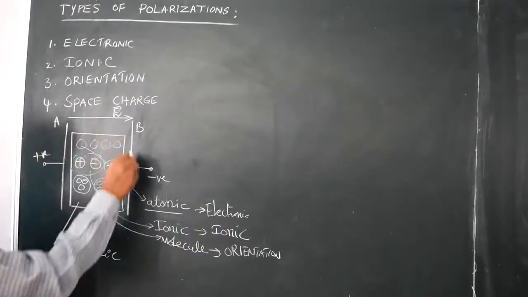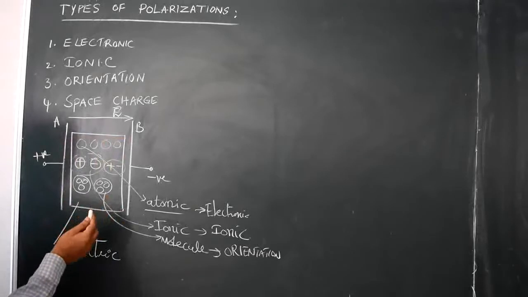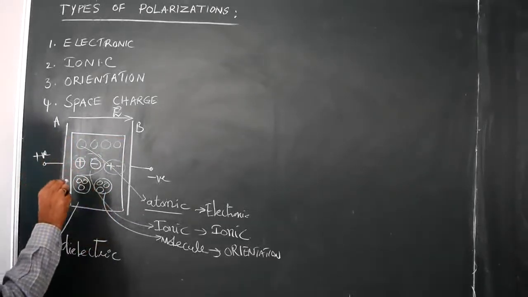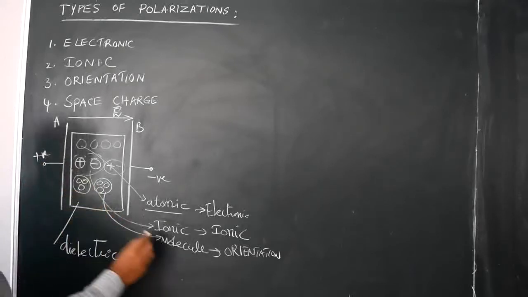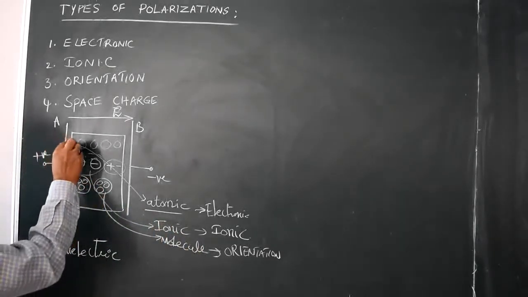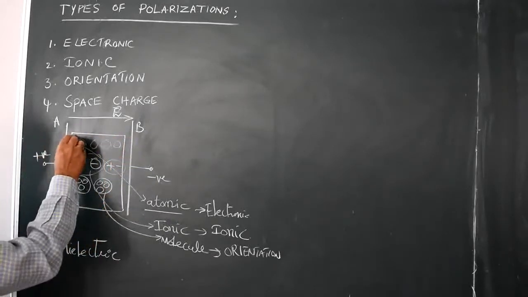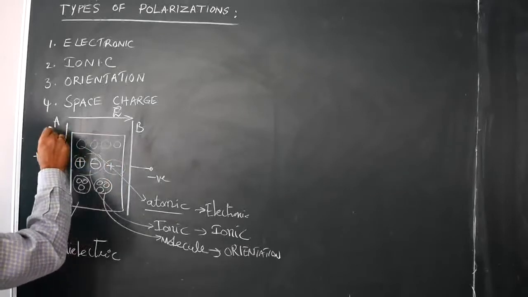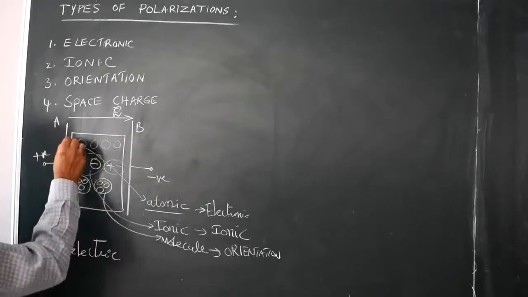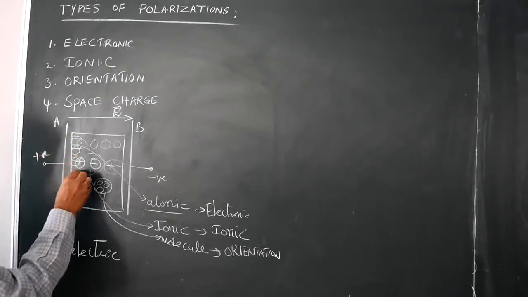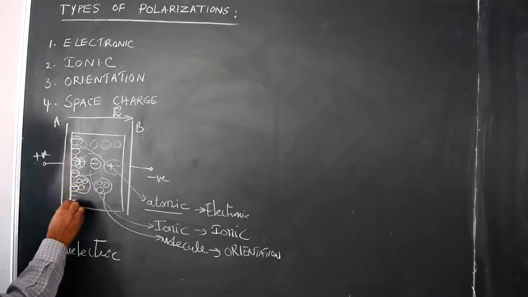And whether the dielectric is atomic, ionic or molecular, when it is placed in the presence of an electric field, applying positive and negative, opposite charges to the field are developed inside near the surface, like this.